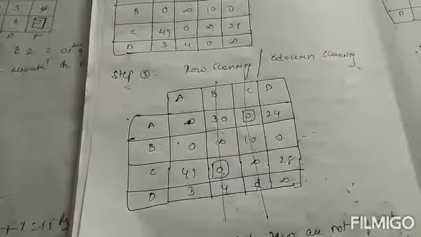Next I will go for the starting row. There is no single zero. Here also there is no single zero. Here also there is no single zero. Here also there is no single zero. Now, if there is no single zero in row scanning, I will go for column scanning.